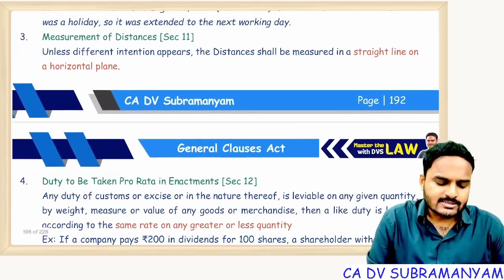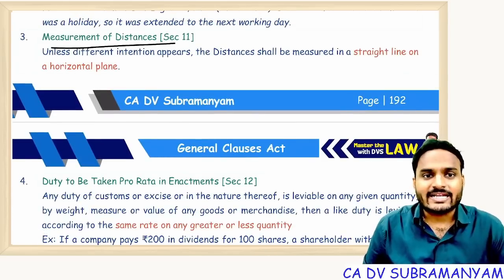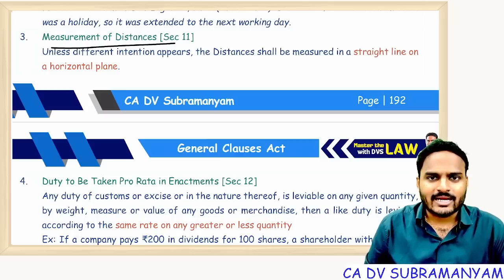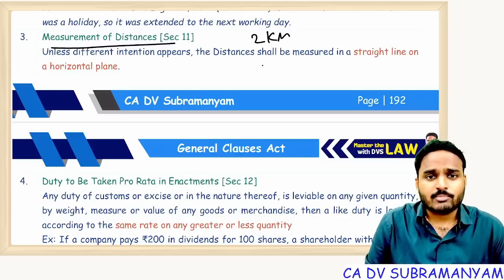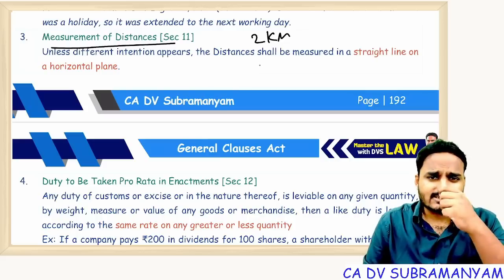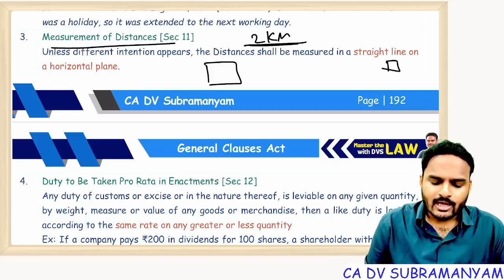Measurement of distances. Capital gains. Your identification of agriculture lands, rural agriculture land, urban agriculture land. You remember certain distances were given, 2 kilometers, 8 kilometers, based on population. Some distances were given. Now, how to calculate this distance? From the municipality, your land is located here. How to calculate the distance between these two places?